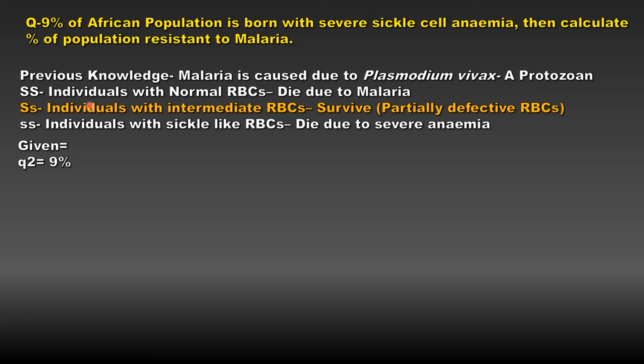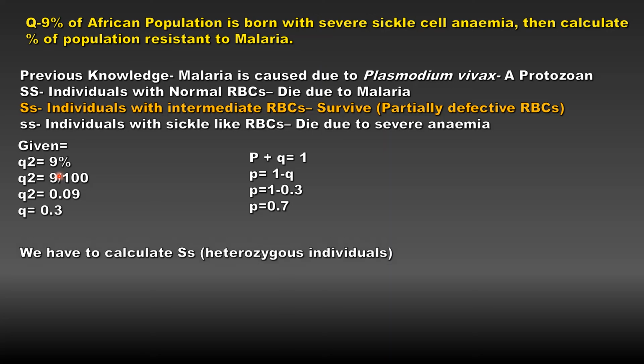Now from the question given, q square is equal to 9%. So q square is equal to 9 upon 100, that is, q square is equal to 0.09. Now when we take square root of both sides, q becomes 0.3. Now as we know that p plus q is equal to 1, therefore p becomes 1 minus q. So when we solve this further, we get p as 0.7.